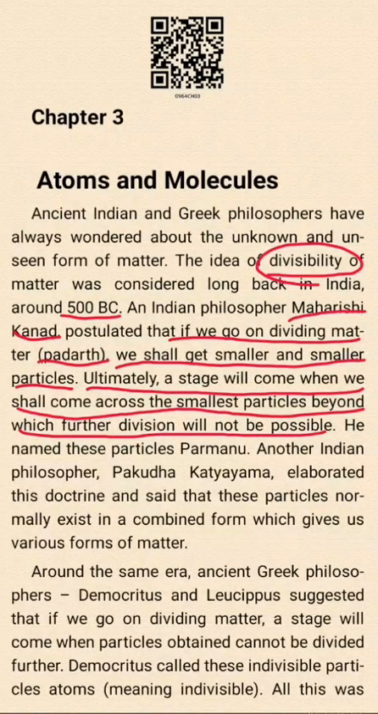be possible. So Maharshi Kannad said that if we keep on dividing any matter, which exists in three states like solid, liquid and gas, a stage will come when it cannot be further divided. Okay, so he named these particles as Parmanu. So this word Parmanu was given by whom? By Maharshi Kannad. Okay, there is another Indian philosopher, his name is Pakuda Katyam.